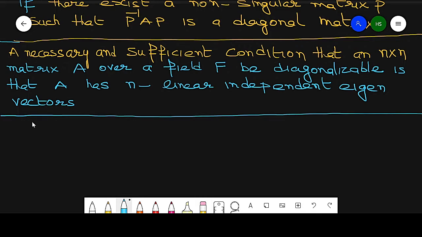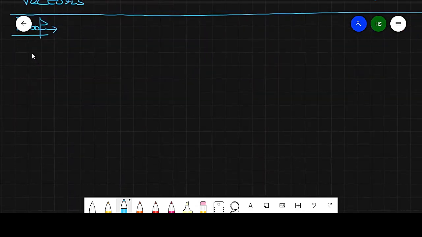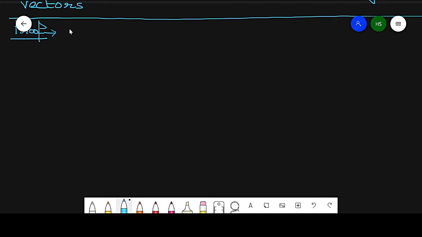Now, proof of this theorem. This is very important. Suppose that the matrix A is diagonalizable.